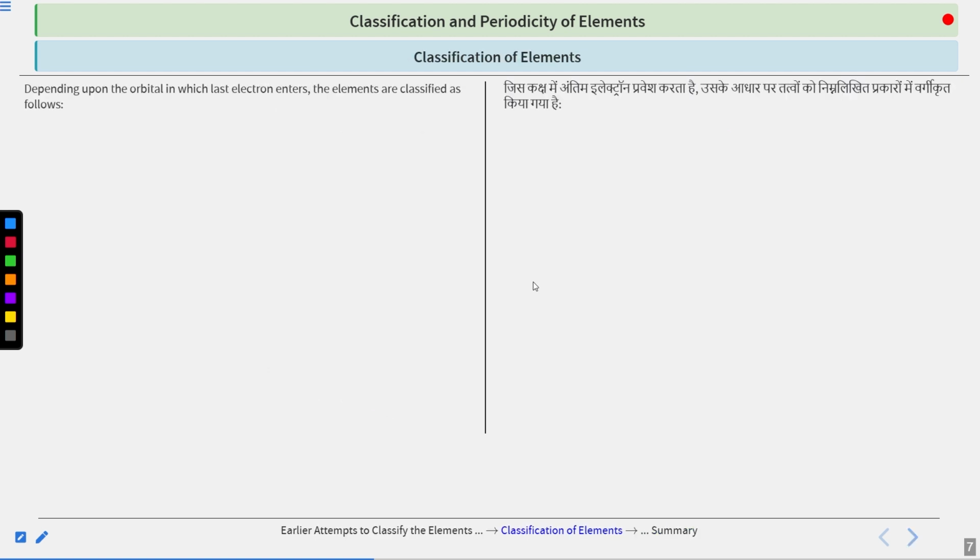Now let us see it again in the theoretical form. We have seen it in the table. So how will you identify an element, seeing its electronic configuration, and which group it belongs to? So we will see that.